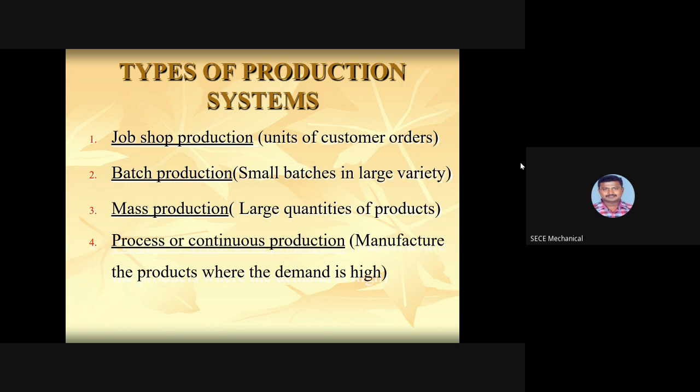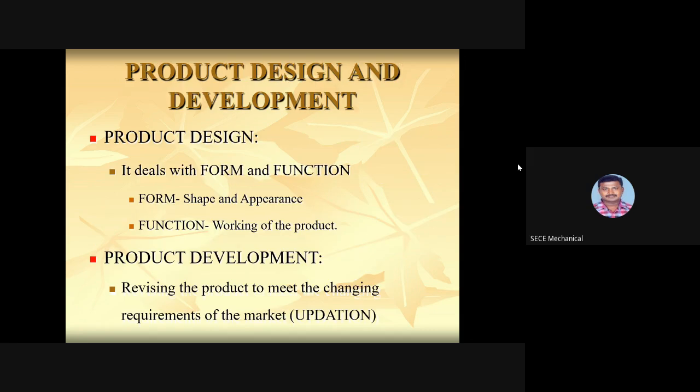Otherwise, we will do batch, shop, or mass production. So process or continuous production is only allowed when we have high demand, when the product continuously moves in the market and the demand is always present for this particular product. So we will manufacture this; we choose process or continuous production.